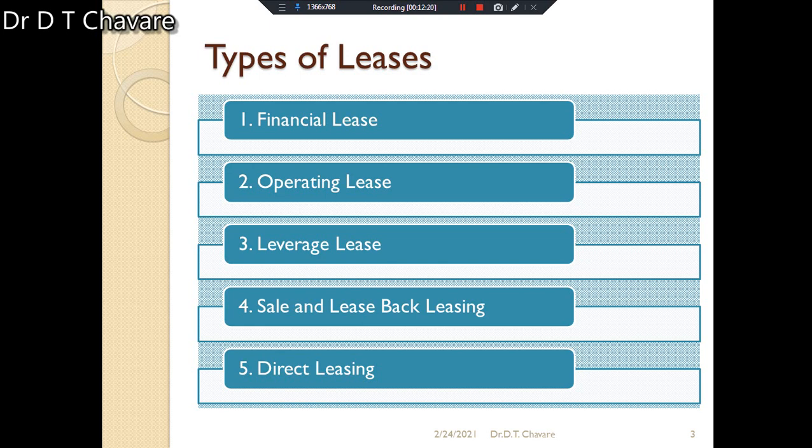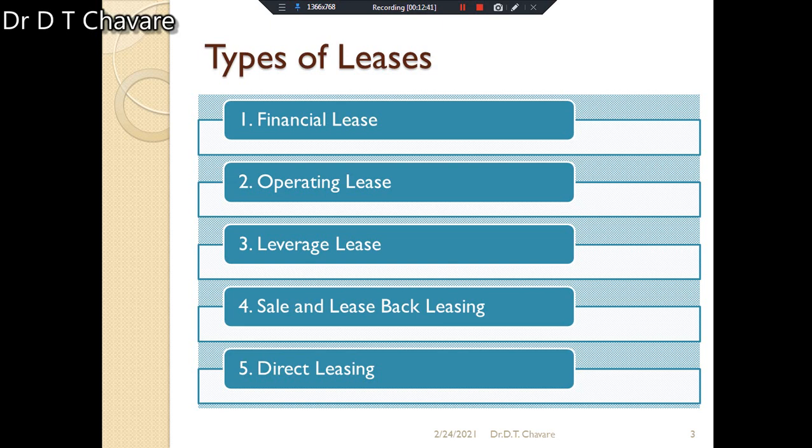That's why it's called direct leasing, which is in contrast to the sale or leaseback leasing. It means that it is a contrast to the above leasing type. The direct leasing may be a financial or operating lease also. In this way, these are the different types of leases.